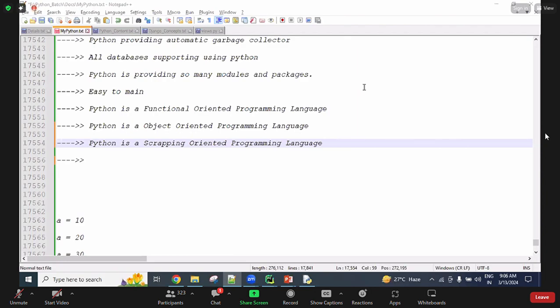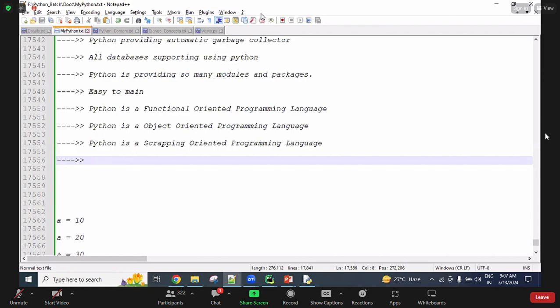See, guys, hundreds of people are there. Identifying each one is more complex. Again, others are unmuting. This is not good. Sorry for the disturbance. I guess they are providing this free of cost, so we have to utilize it properly. So please keep in mind. Yes, guys, focus here.